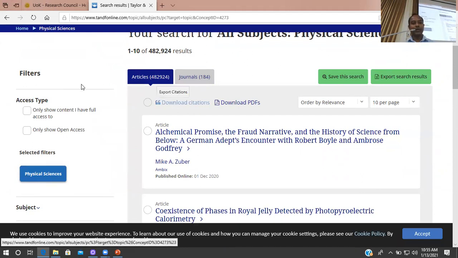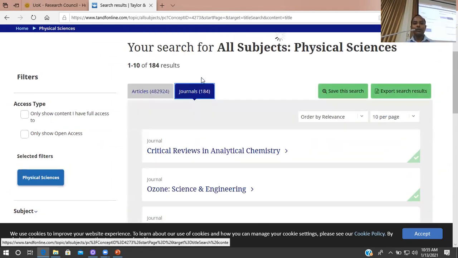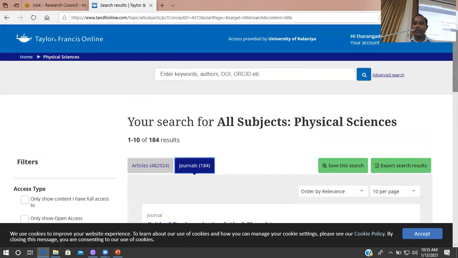So here you can search and filter a particular article from these 482,924 articles. Otherwise, you can click on journals, then it will list the journals available in this category A to Z. So you may decide which option you use to access it. So this has journals both that we have access to and that we do not.